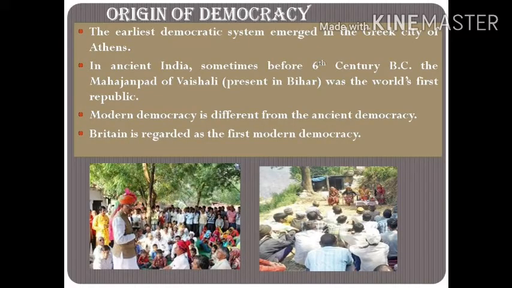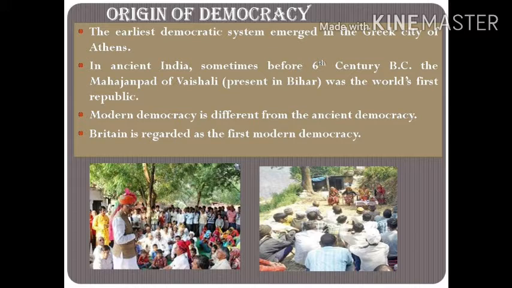If we talk about the origin of democracy, the earliest democratic system emerged in the Greek city of Athens, where the adult male population directly participated in the decision making process. If we talk about India, sometime before the 6th century BC, the Mahajanapada of Vaishali, which is now present in Bihar, was the world's first republic. Sangh, Gan, Panchayat, these systems were present at that time. However, the Panchayat system is still in our government system.